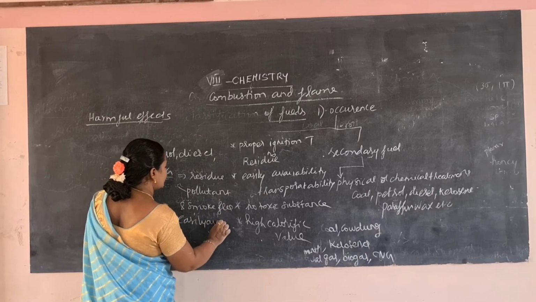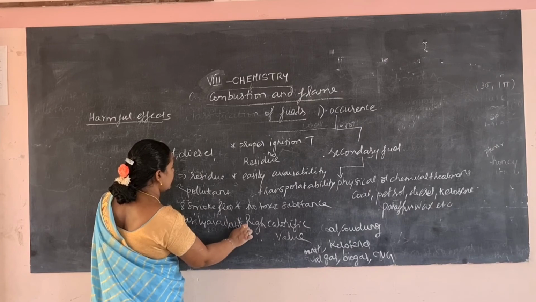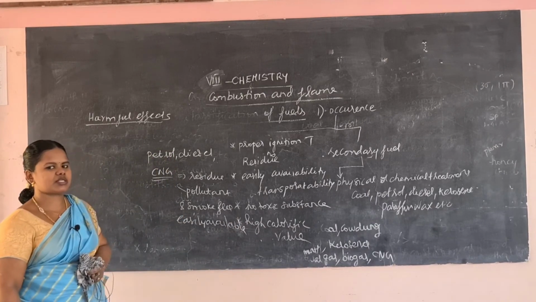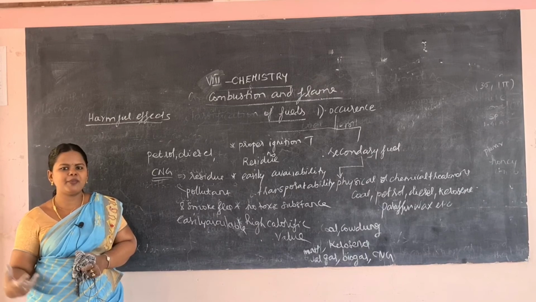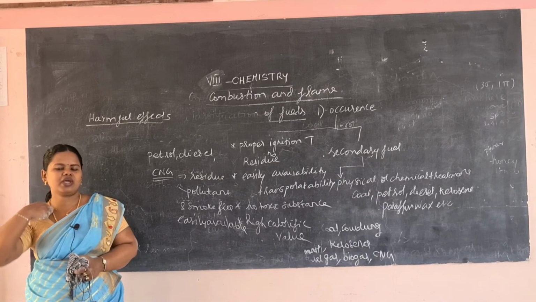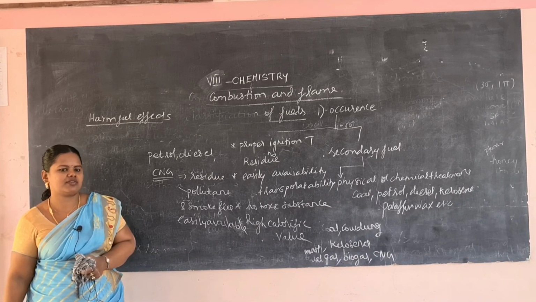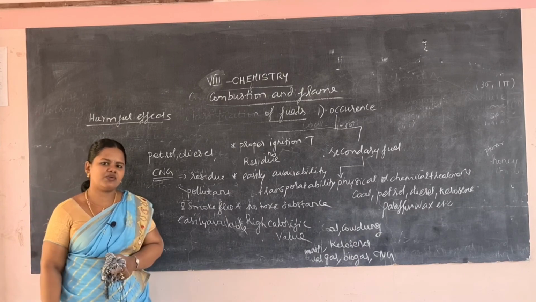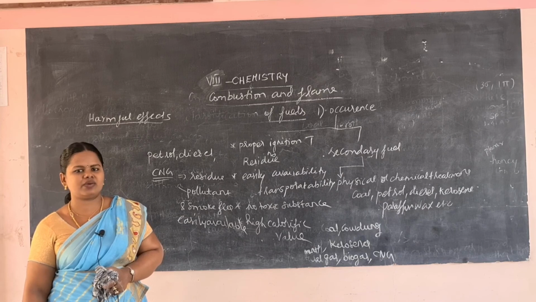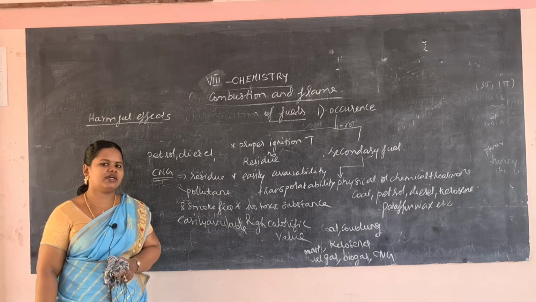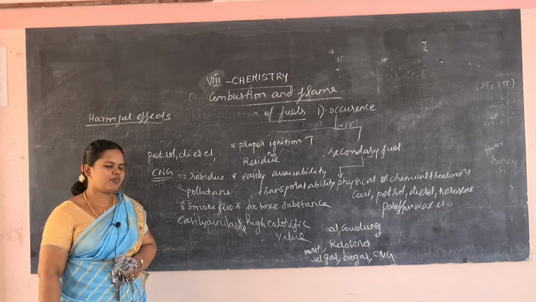Mumbai, Delhi and other cities are using this compressed natural gas. It is piped through pipes, so it is known as piped natural gas also. Instead of petrol and diesel, you can use compressed natural gas for your car and vehicles. Thereby you can save energy. It is very important to save energy.